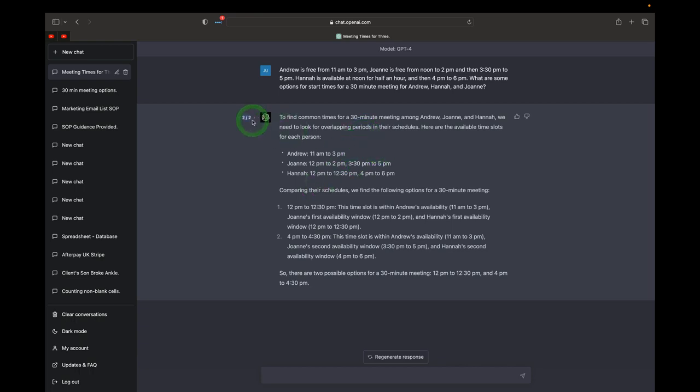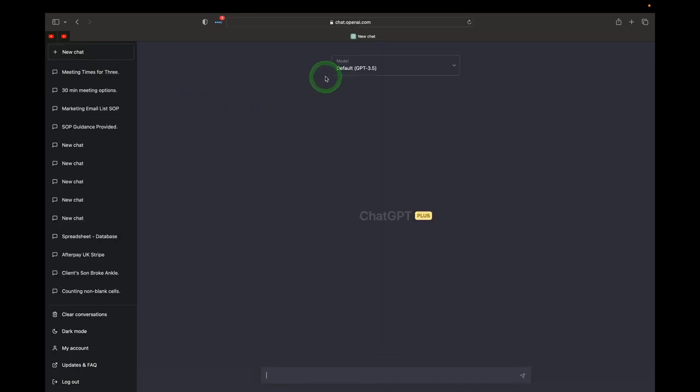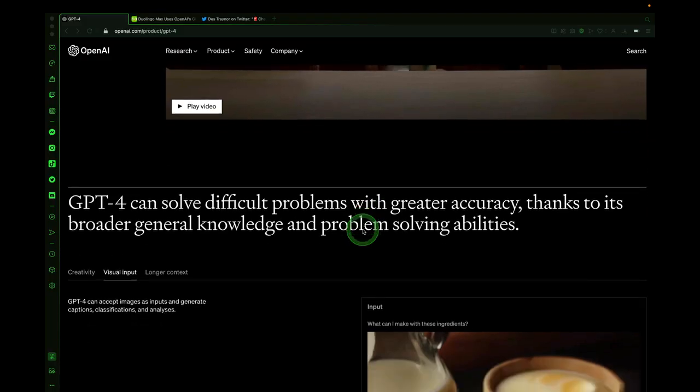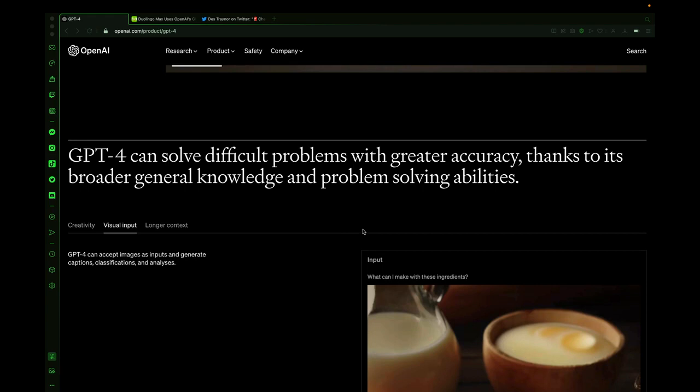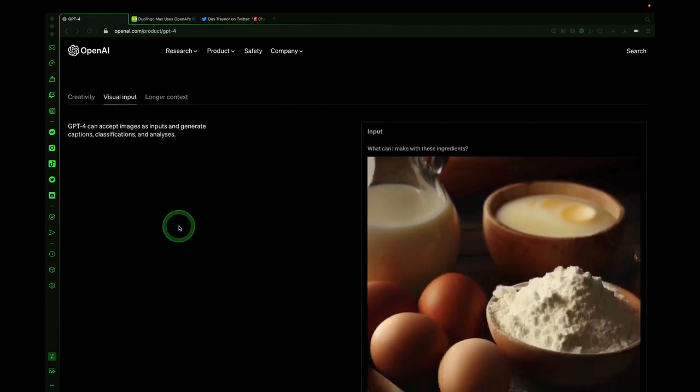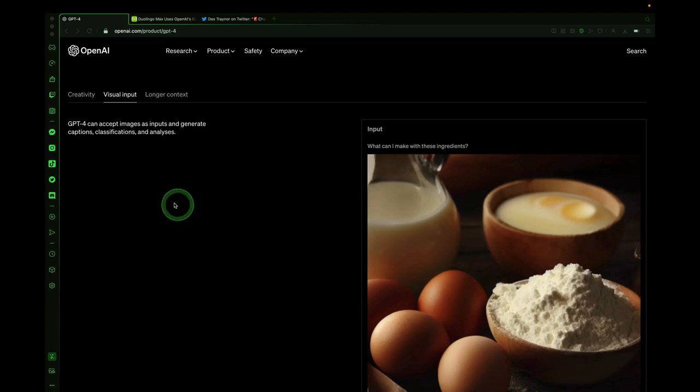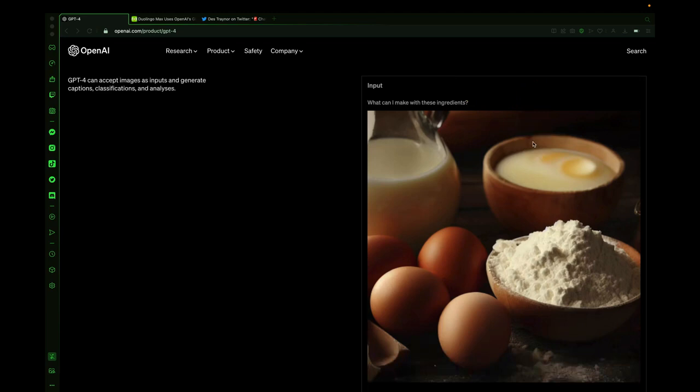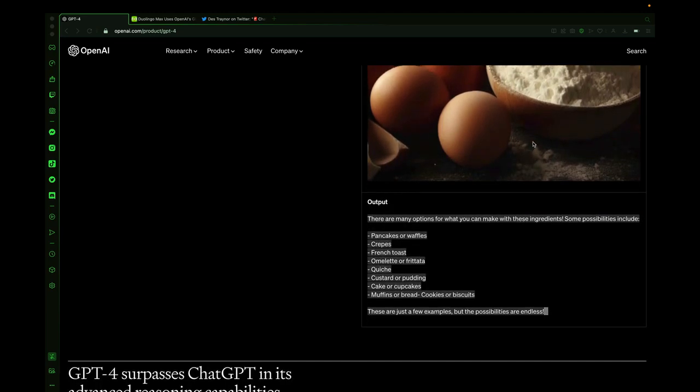So let's take a look at what else is available here with our brand new GPT-4 model. Another great thing about ChatGPT and its GPT-4 model is that it can understand visual input. So you can accept images and inputs and generate captions, classifications, and analysis. So here, for the example they provide, we've got the input: what can I make with these ingredients? We've got some flour, eggs, and we can scroll down and it analyzes all of that and puts out there are many options for what you can make with these ingredients.